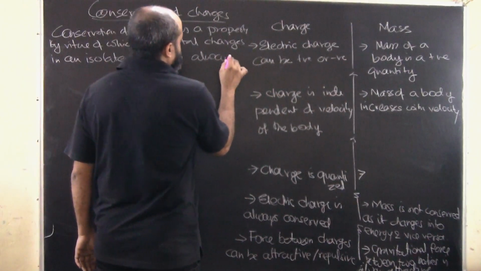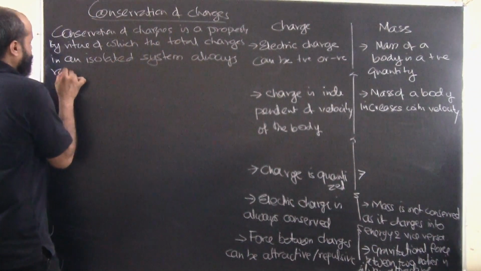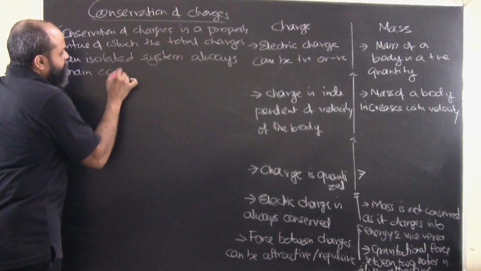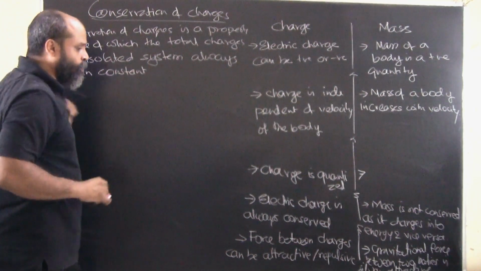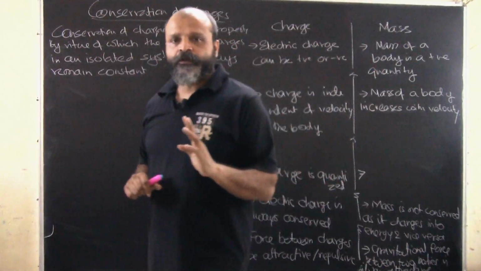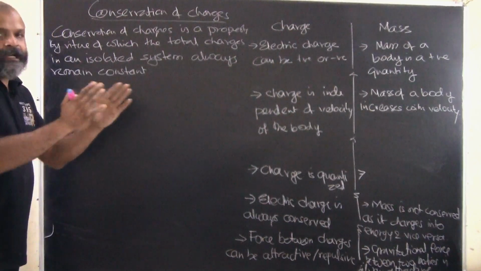What do we mean by an isolated system? An isolated system means a system in which there is no external inflow or outflow of charges. So an isolated system is pretty much isolated.